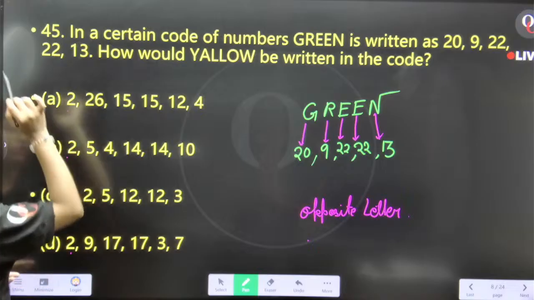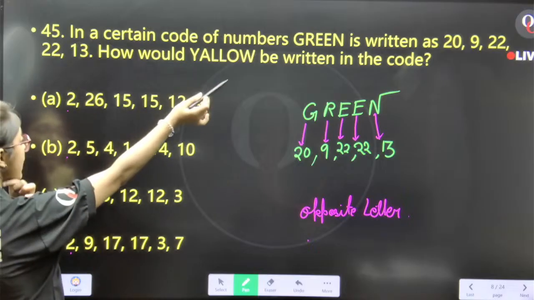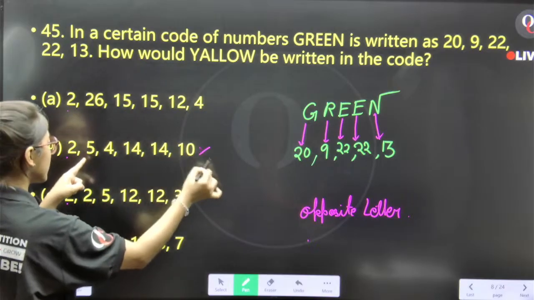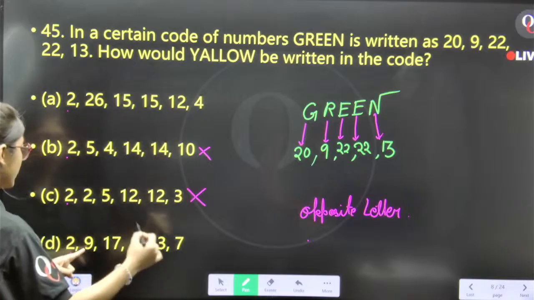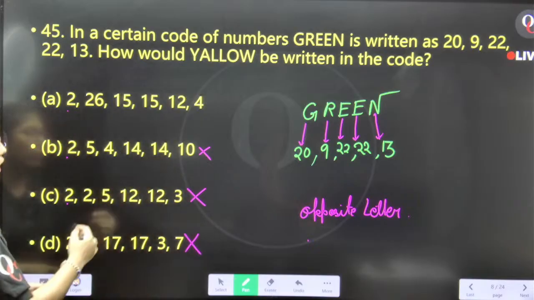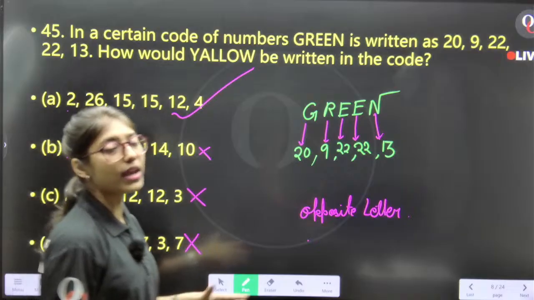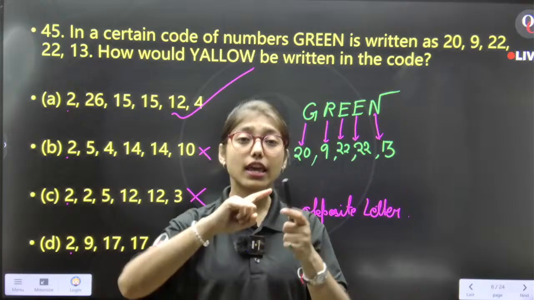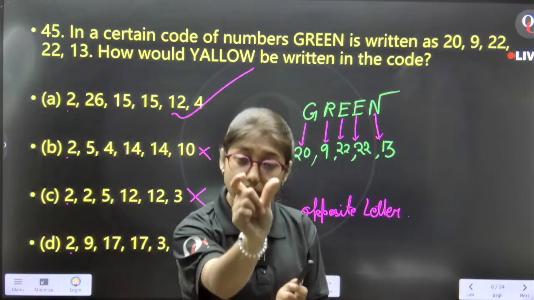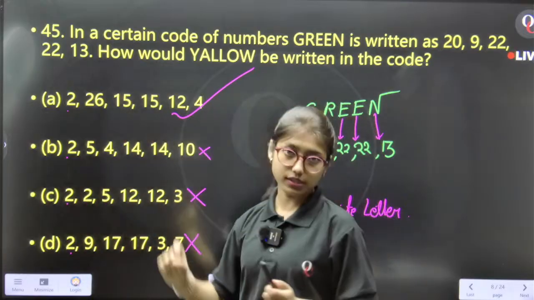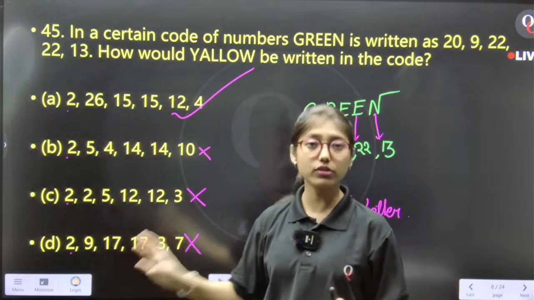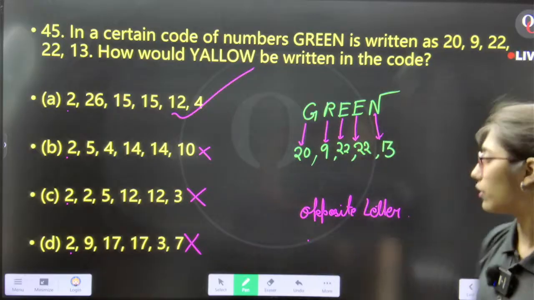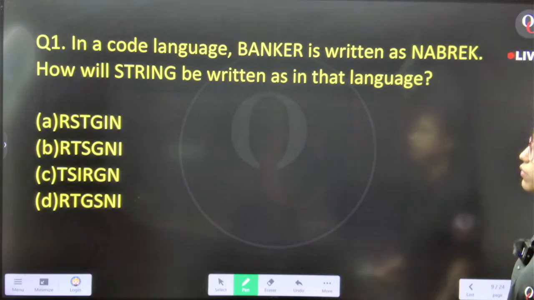Every option contains 2. Then A's opposite is Z. So Z's position value is 26. Option B will be eliminated. Option C will be eliminated. Option D will be eliminated. Only option A is my correct answer, because here we have found that A's opposite is Z and Z's position value is 26, and other options do not satisfy. Done? Good. Very good. Now, let's move to the next question.